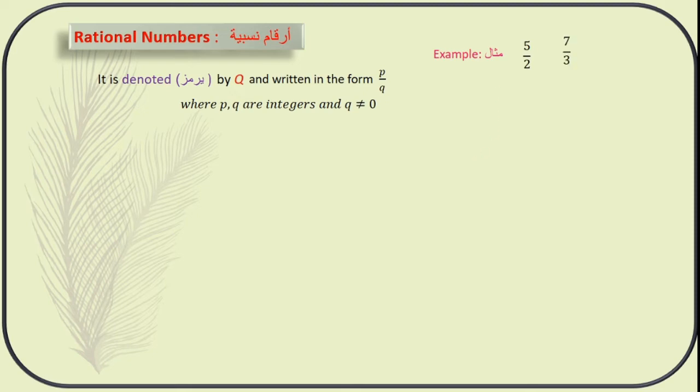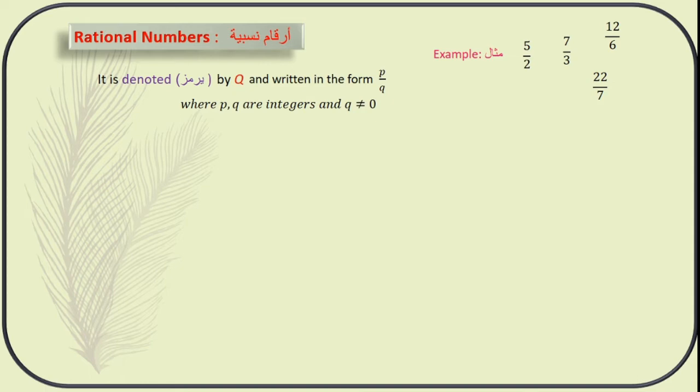7 by 3. What is in 5 by 2? 5 is an integer, 2 is an integer. If you write 5 by 2, it becomes a rational number. 7 by 3 is a rational number. 22 by 7, 12 by 6, these are rational numbers. See, this 12 by 6 is an important number.